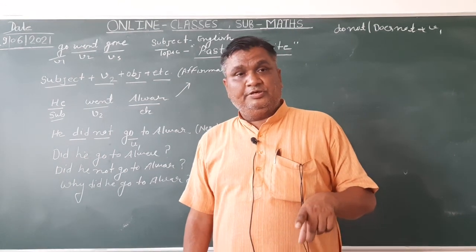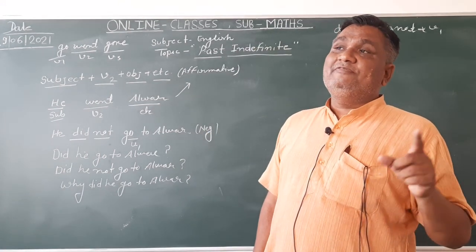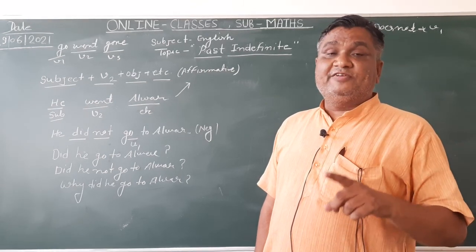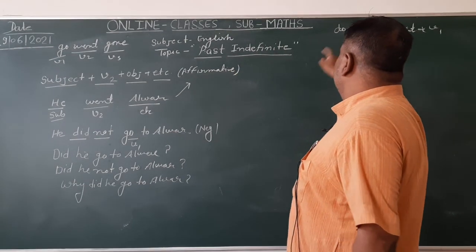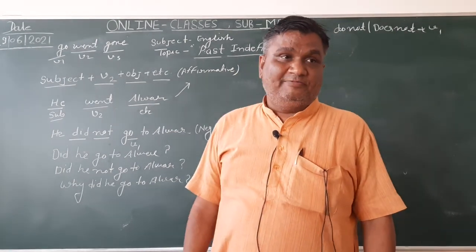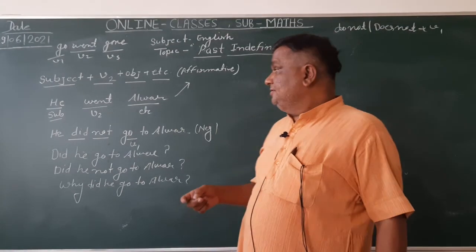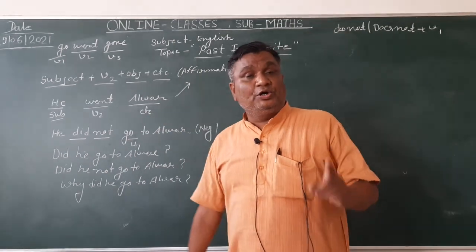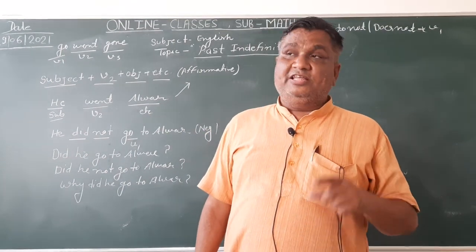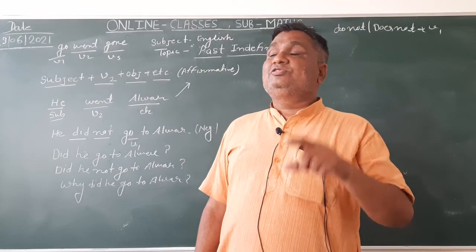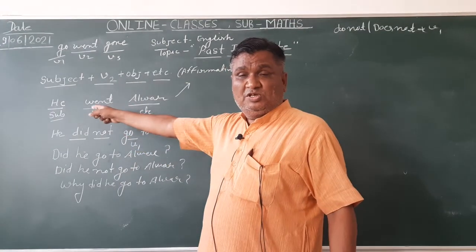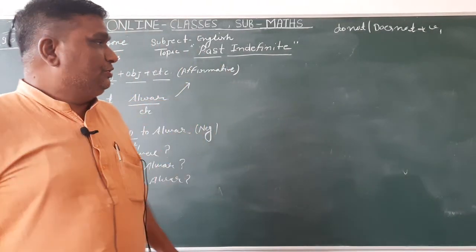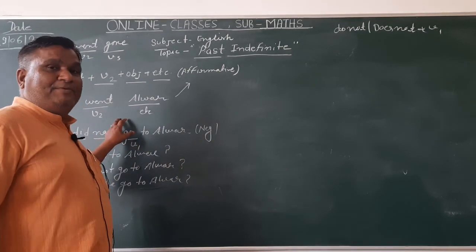But when we make a sentence negative, interrogative and so on, in the present indefinite we use do and does, and in the past indefinite we use did, with did not plus the verb's first form. When we use did, we use the verb's first form, not the second form. We use the second form only in the affirmative sentence. So this is the past indefinite tense.